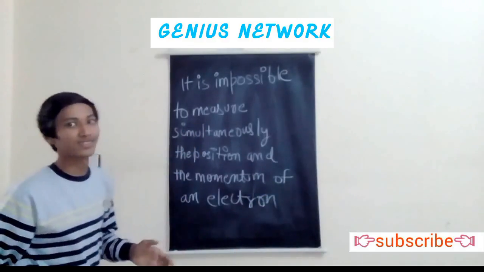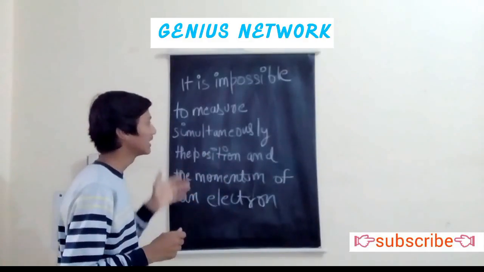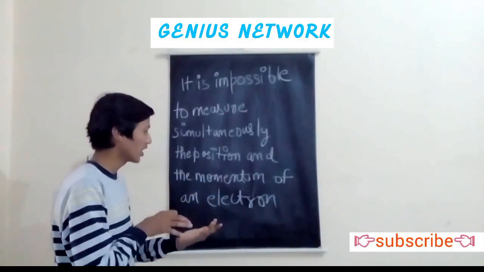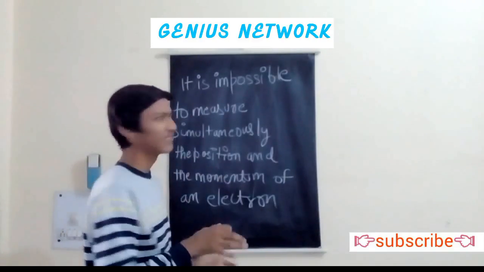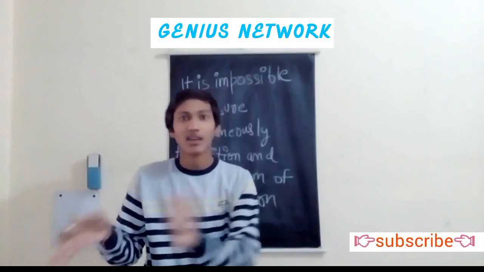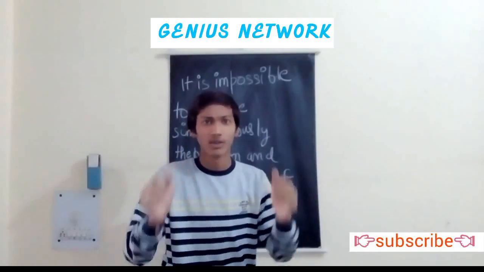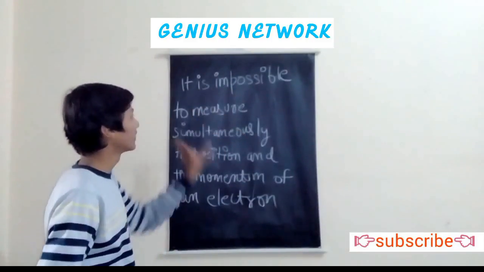So this is the principle stated by Heisenberg, which states that it is impossible to measure simultaneously the position and the momentum of the electron. It is not complex, it is very easy: you cannot calculate simultaneously the position and the momentum of an electron at the same time. So it is the principle which is given by him.